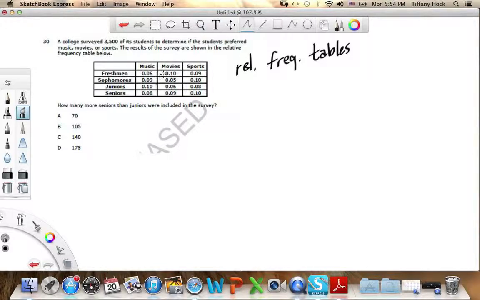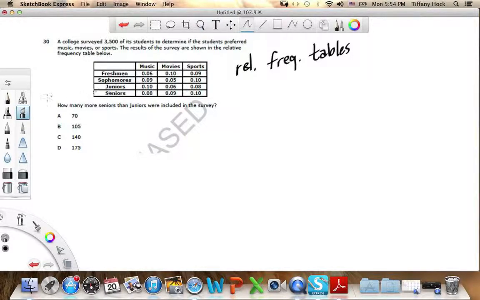They're all decimal numbers, and if we were to add up all these numbers, we would get 1, because these represent percentages, and percentages in decimal form add up to 1, which represents 100%. So when it says 0.06 for freshmen and music, that means 6% of these 3,500 students were freshmen who like music. 10% were freshmen who like movies, 9% were freshmen who like sports. Then you go down here, 9% were sophomores who like music, 5% were sophomores who like movies, and so on and so on.